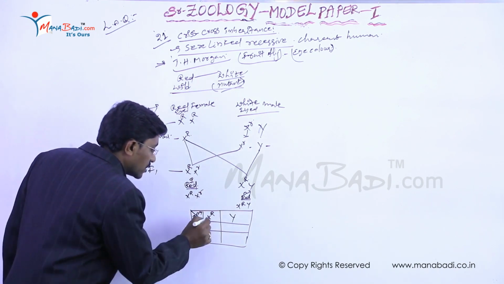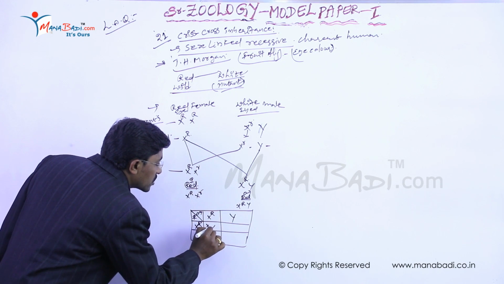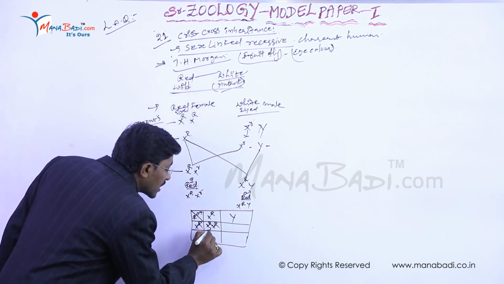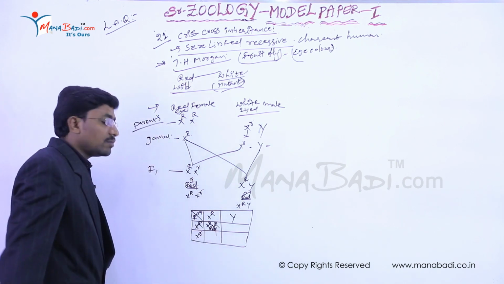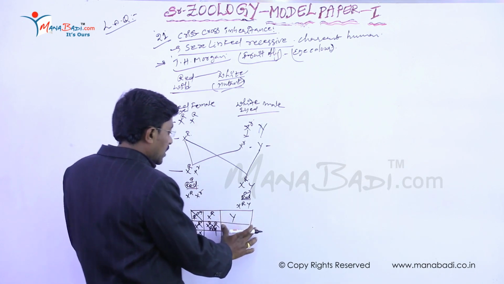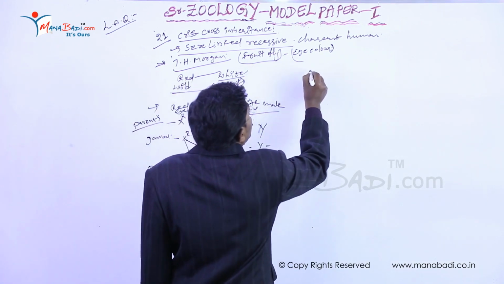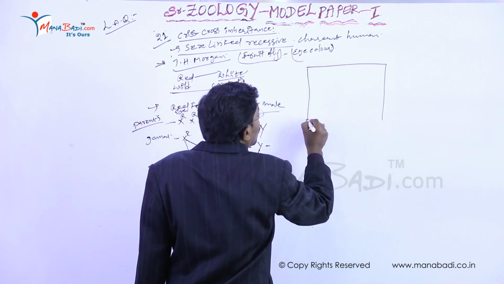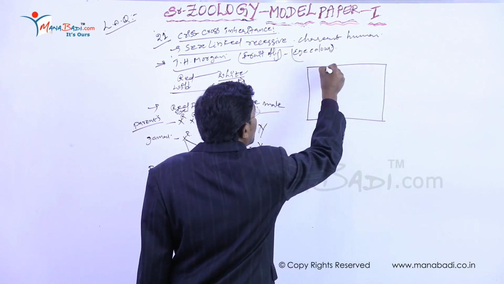Now we cross these sperms and ovums. X capital R with X capital R is completely homozygous red. Then we substitute in the same diagram here. It is the Punnett chart.